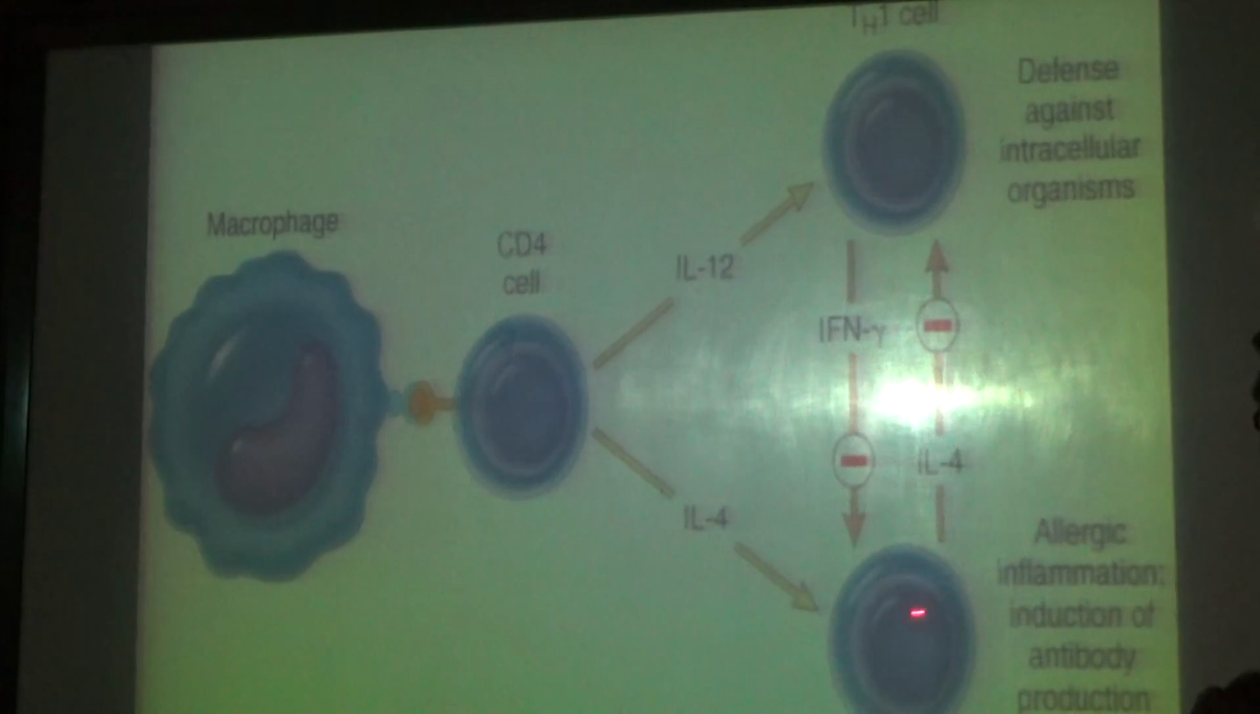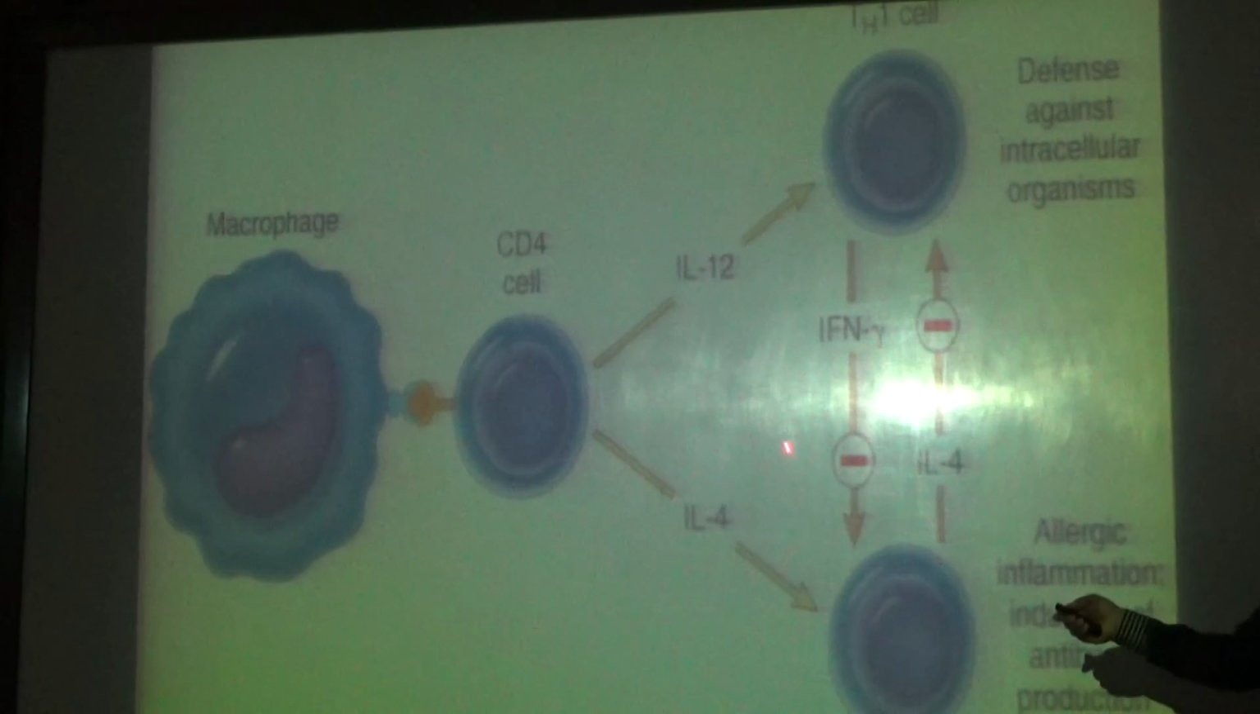Now usually this does not continue unchecked, actually this has been maintained. This has been maintained by type 1 helper cells. Again the CD4 cells activate type 1 helper cells with the help of interleukin 12, and these type 1 helper cells inhibit the effect of type 2 helper cells.